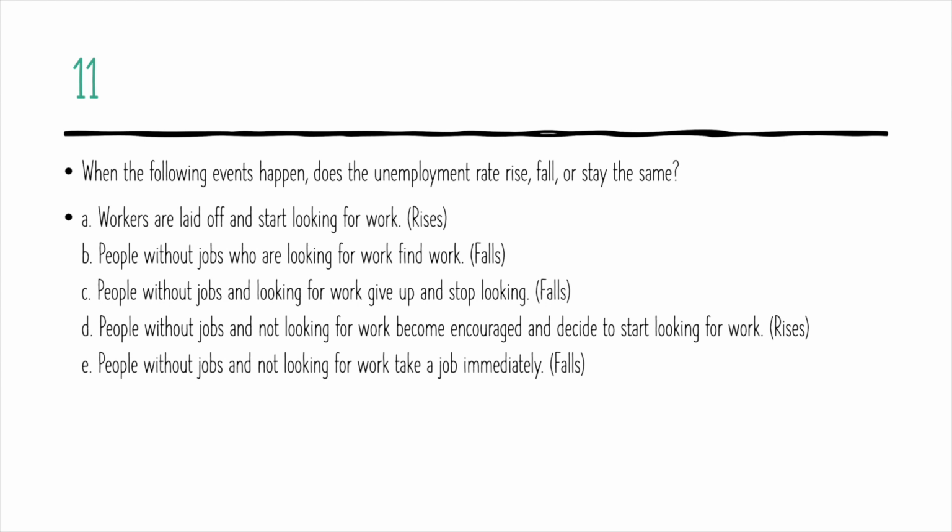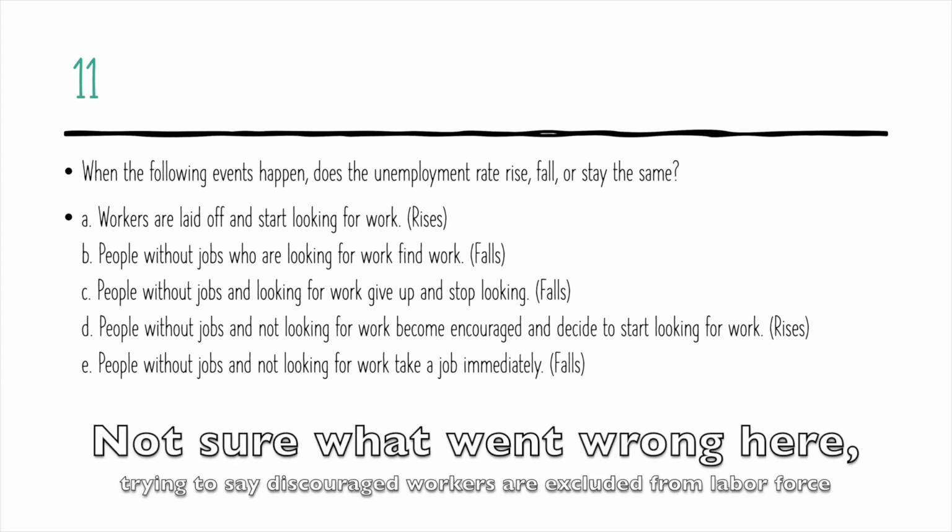Part C. People without jobs and looking for work give up and stop looking. This causes the unemployment rate to fall because they go from unemployed to discouraged workers. And in the general unemployment rate, discouraged workers are not included, only in the special unemployment rate.